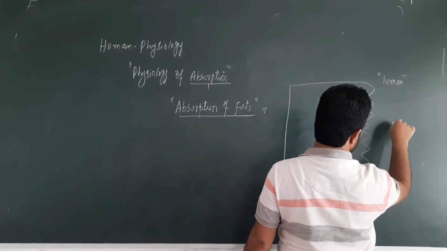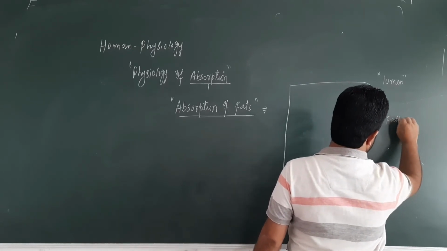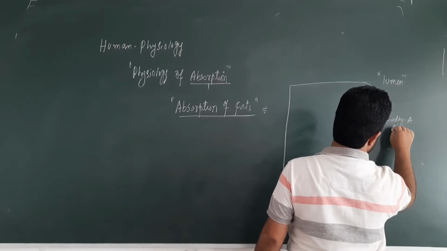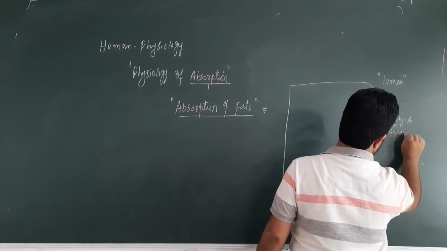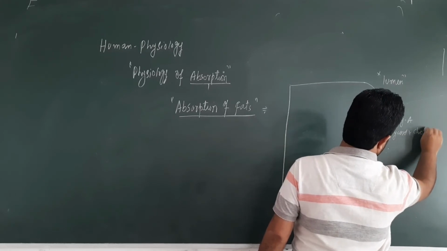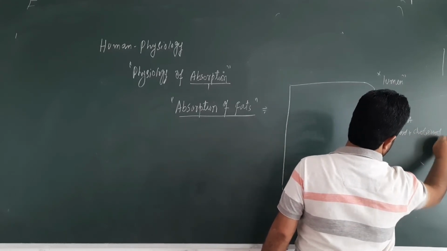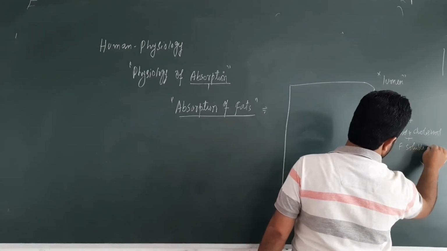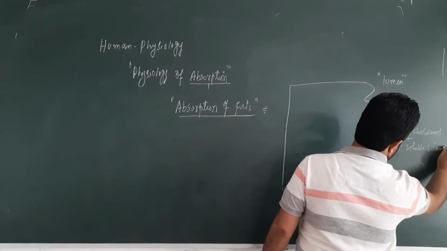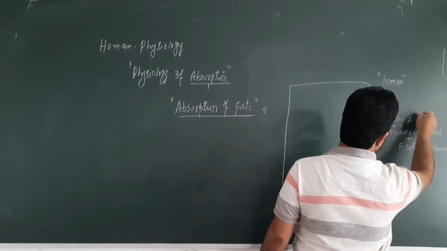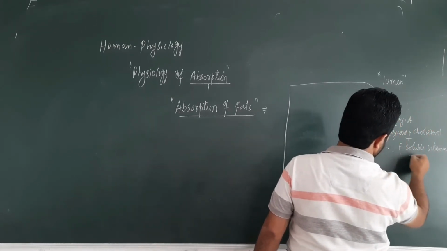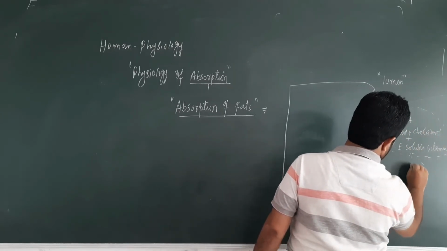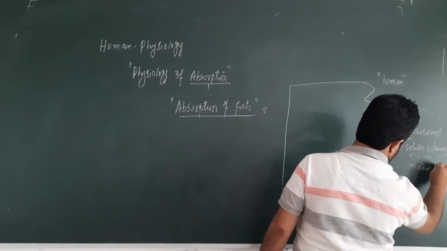Here we have fatty acids plus glycerol, plus cholesterol, plus fat soluble vitamins. All these things are surrounded by the bile salts, and this whole structure is known as mixed micelle.